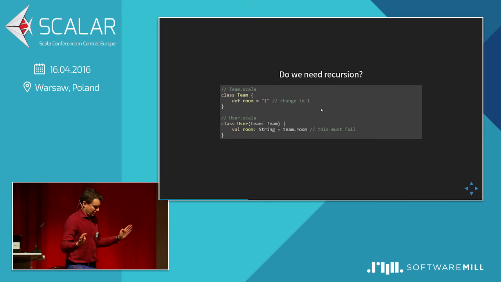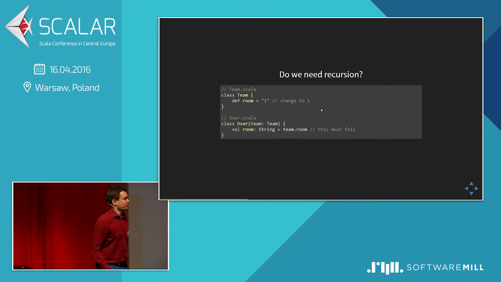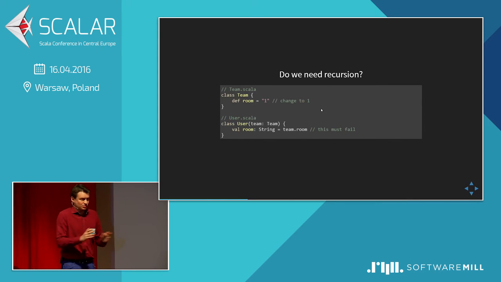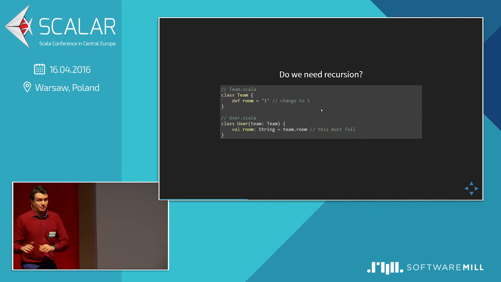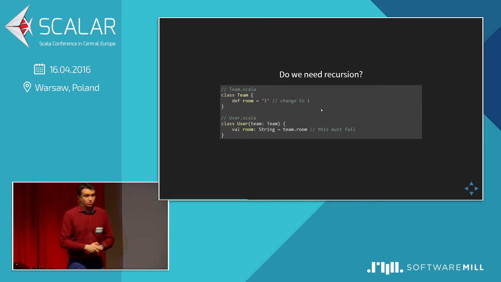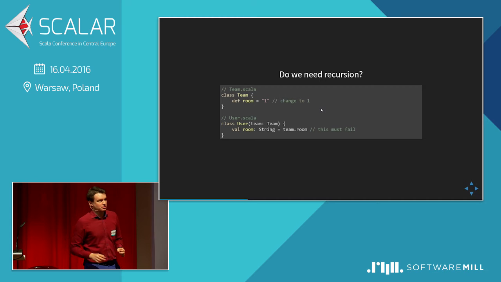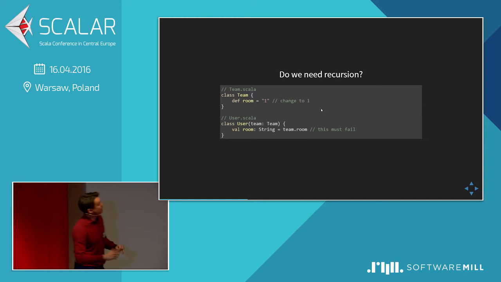And the question that probably comes to your mind is, why do we need this recursion? So the answer is, we don't need that recursion, but then we have to re-implement Scala C itself. So we could look at the changes in sources and say, okay, this will change this type to this thing, so we don't need to compile this, only this and this file. But this means we have to re-implement the Scala compiler. And we don't want to do that because it's complicated, and we want to be more focused on finding the dependencies between sources, between classes, between methods, and stuff like that. That is why we need the compiler.